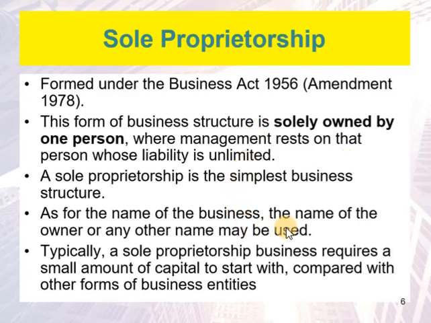As for the name of the business, the name of the owner or any other name may be used. Normally, a sole proprietorship business requires a small amount of capital to start with compared with other forms of business entities. For example, the sole proprietorship businesses are tailor shops or beauty salons, restaurants, laundries, mini markets, and others. So there are certain advantages and disadvantages of a sole proprietorship business.